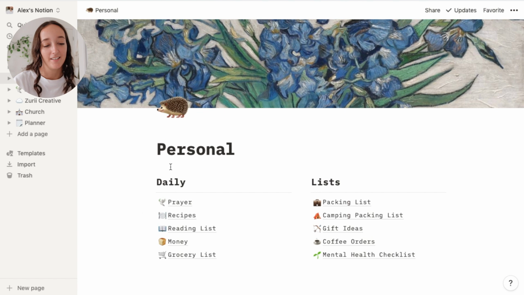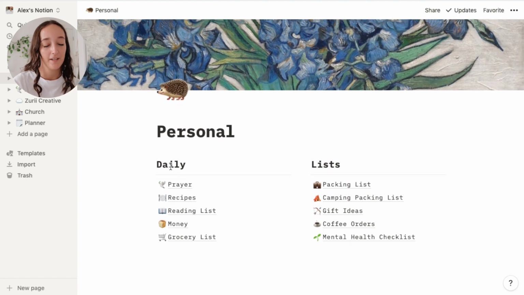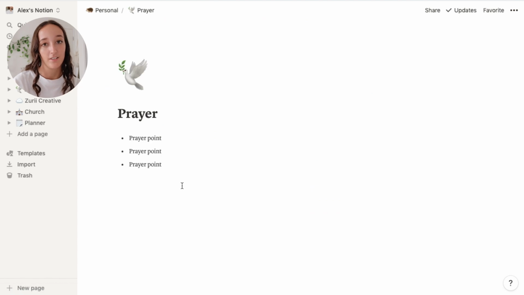And then in this little daily section, I just have some random things. So I have a prayer page. This is just a page where I can put in any prayer points. So if I've told someone that I will be praying for them, or someone has asked for prayer or mentioned something that they're struggling with that I would like to pray for, I can write them all down in here and refer to them throughout the week.